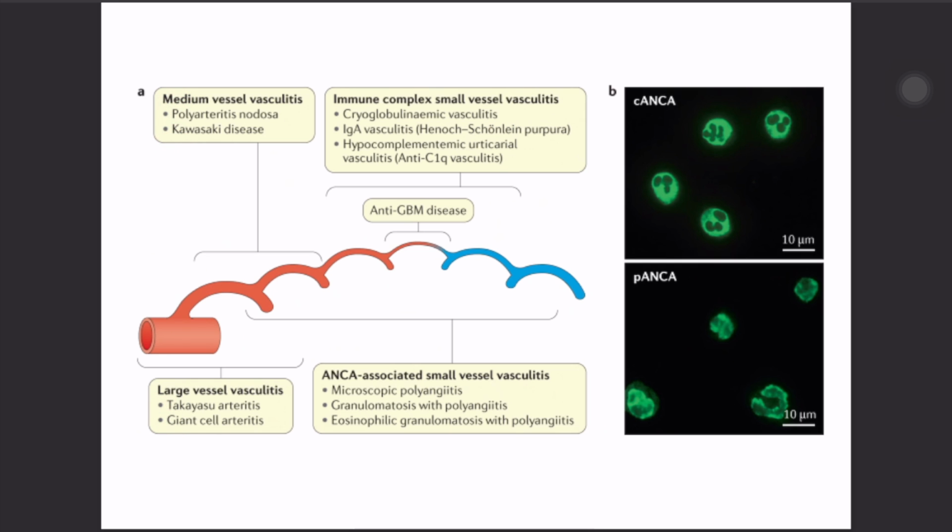In ANCA associated small vessel vasculitis, what we have to know is that granulomatosis with polyangiitis is nothing but Wegener's, and eosinophilic granulomatosis with polyangiitis is nothing but Churg-Strauss syndrome. They're just other names.